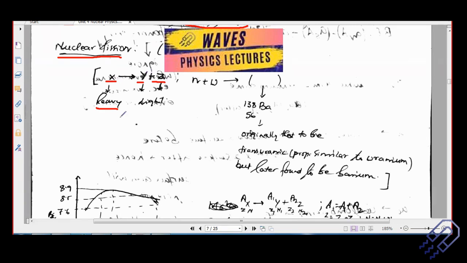If we know the reaction scheme for nuclear fission, we know that a neutron will hit uranium, and then it will give out barium and of course krypton. But there is an interesting story behind this: barium was originally not known when the nuclear reaction happened, and actually barium was the element that was created. There was no existence of barium in the periodic table. Since it showed behavior similar to uranium, it did have some radiation possible and so on. These kinds of elements are called transuranic.